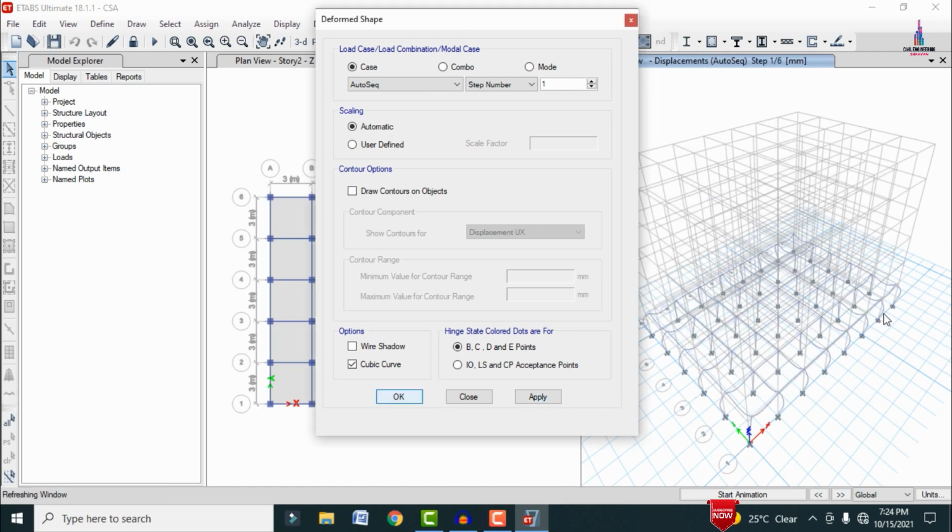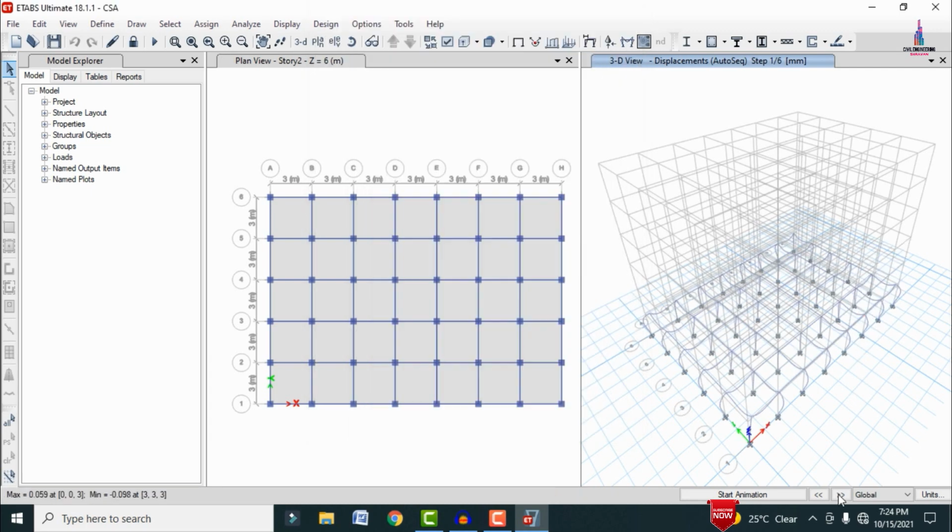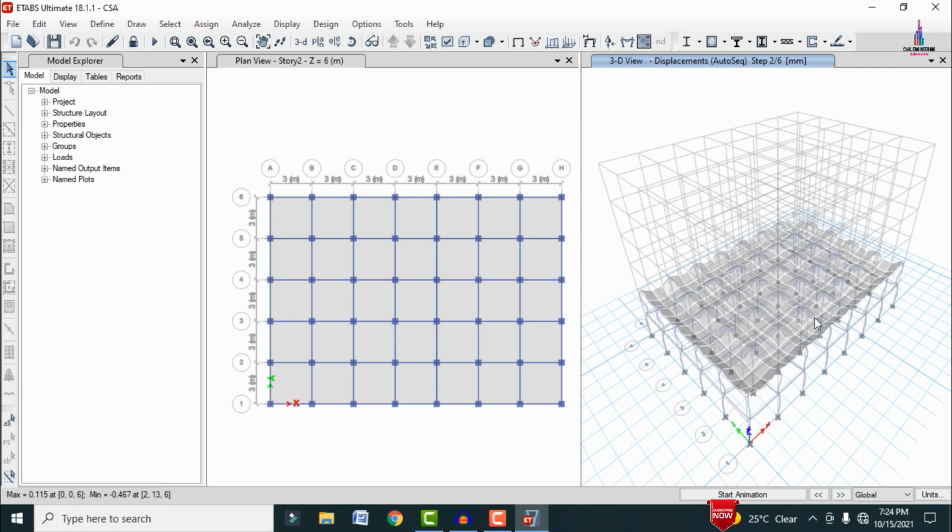Now we can see this is the deflection diagram for the plinth level. Again we have to see the construction results for the ground story. For that we have to click on this option, so that it loads the construction sequence analysis deflection diagram for the first story, and this is the second story.